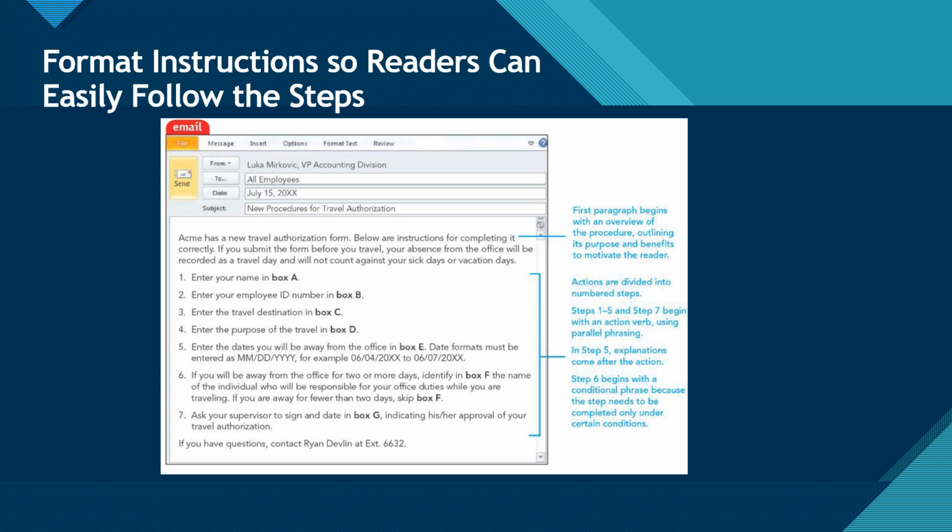Number 3. Steps 1 to 5 and step 7 begin with an action verb, using parallel phrasing. Number 4. In step 5, explanations come after the action. Number 5. Step 6 begins with a conditional phrase because the step needs to be completed only under certain conditions.